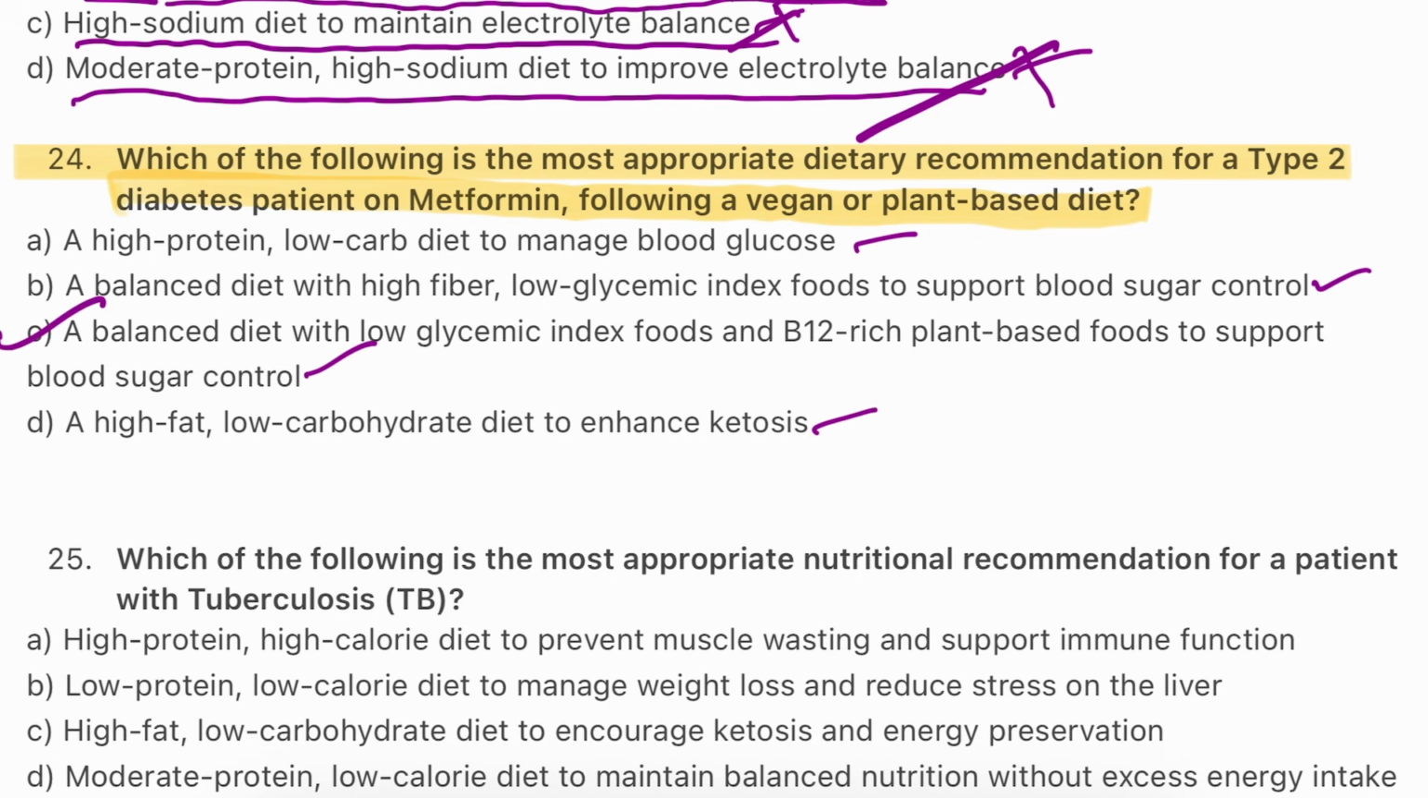The answer is C. A balanced diet with low glycemic index foods and vitamin B12-rich plant-based foods to support blood sugar control. When you are taking metformin, it depletes the B12 levels in the body, and the person is on a plant-based diet, so obviously there is a risk of B12 deficiency. So the answer will be C in this case.